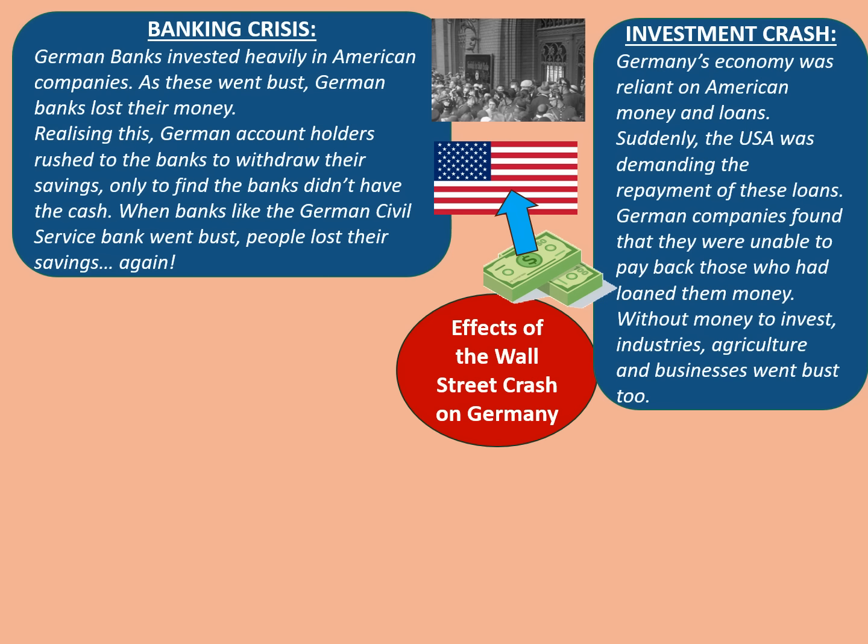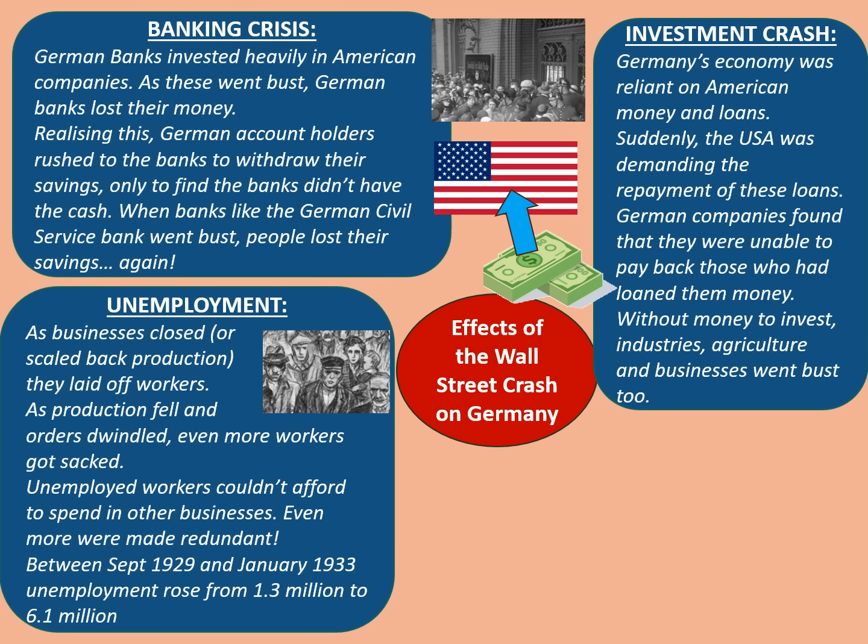There was also an investment crash. Germany's economy was reliant on American money and loans. Suddenly, the USA was demanding the repayment of these loans, needing the money itself. German companies found that they were unable to pay back those that had loaned them money. Without money to invest, industries, agriculture and businesses went bust too. And this led to unemployment.